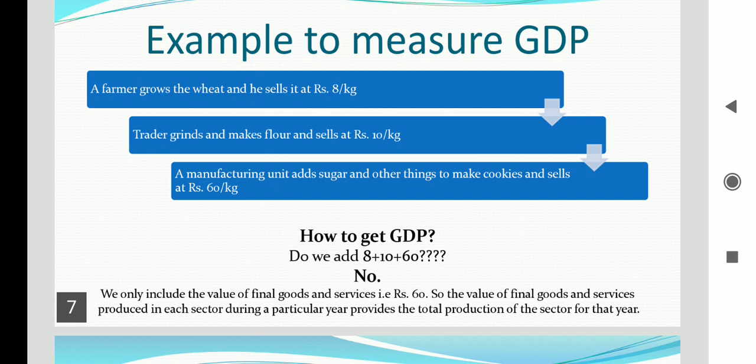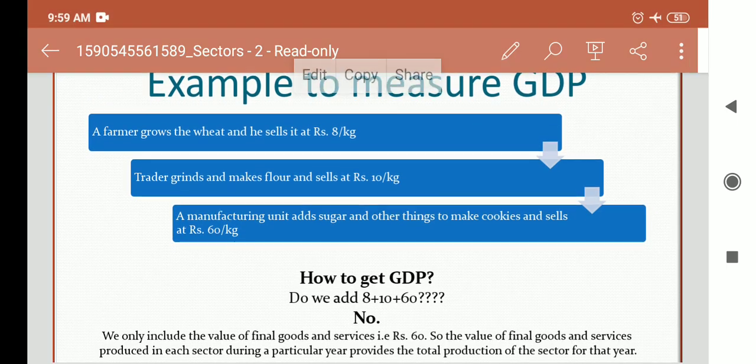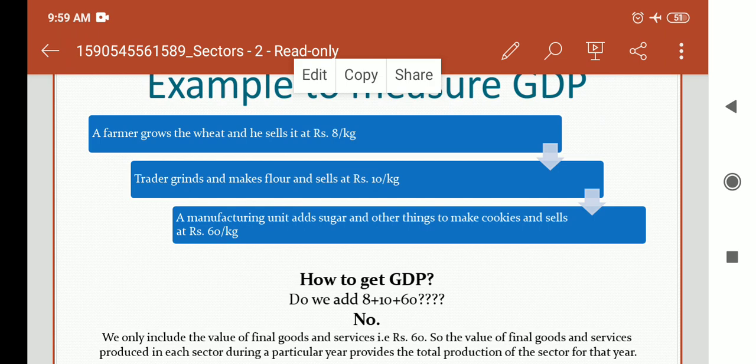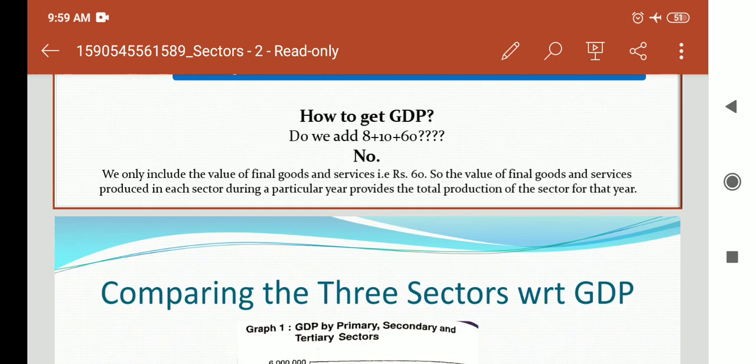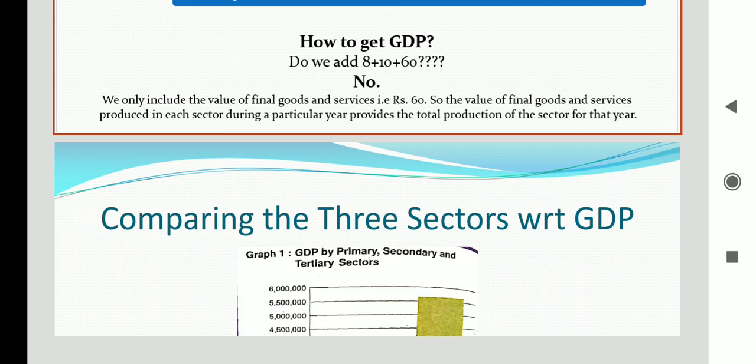He has also included the first 8 rupees of the farmer and then 10 rupees of the trader, and finally whatever things he has used to make it finally a cookie. It can be transportation, it can be the manufacturing unit, everything he has also included. So we cannot count the money so many times, like first how much the farmer has given, how much the trader has given. In this way we will not get the real GDP. So for getting the real GDP, we only include the value of final goods and services.